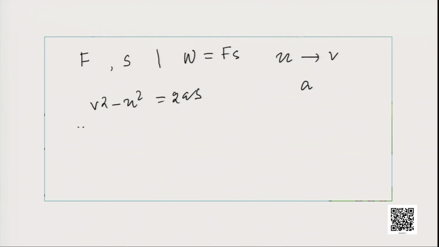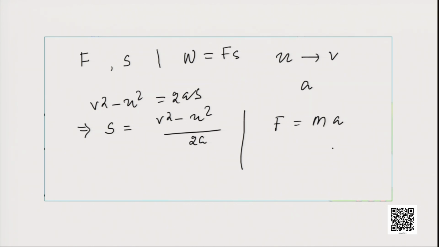So, if we rearrange this, then we can say s is equal to v square minus u square by 2a. Now, we know that F is equal to mass into acceleration.